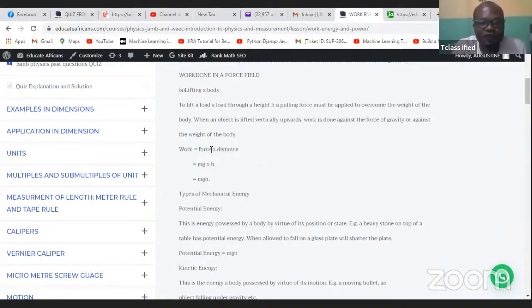So force, what is force? Force is equal to mass times acceleration due to gravity. And distance is the same thing as height. So this is the formula you use when you're talking about vertical distance. So this is height and this is what? Acceleration due to gravity. So that's why you can say that work is equal to mgh. So take note.